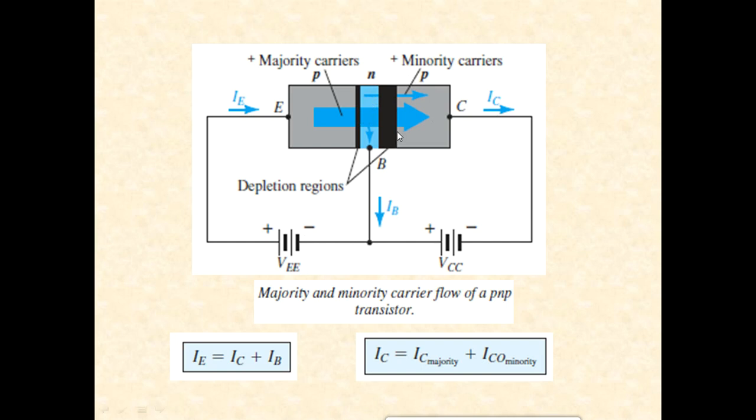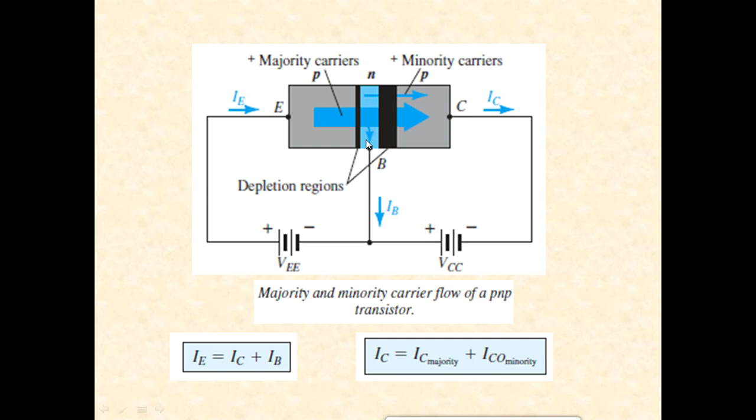Now you can understand why the holes, which are the minority carriers in the base region, move into the collector region when this junction is reverse biased. Well, they will move. Why? Because they are minority carriers and they are not affected by the potential wall or the depletion wall. So it is for this reason that we consider one junction to be forward biased and another junction to be reverse biased.